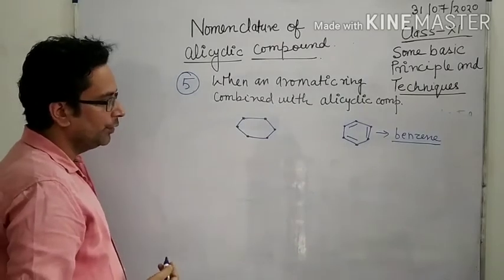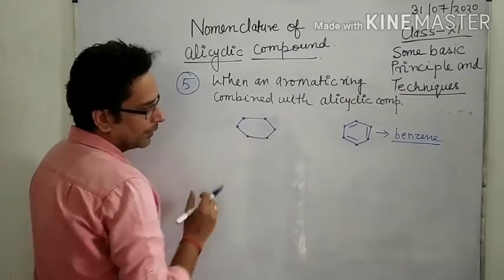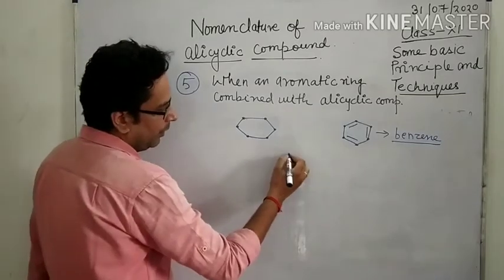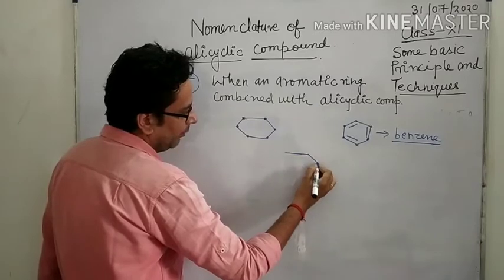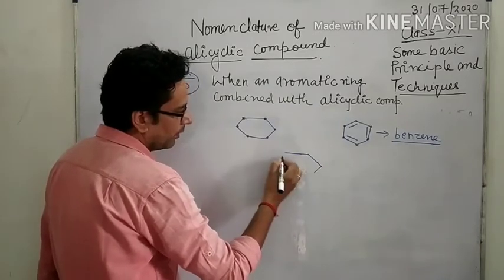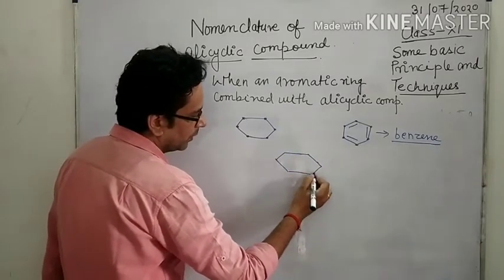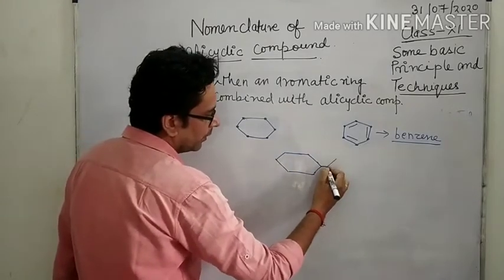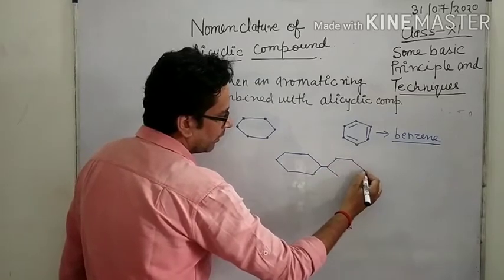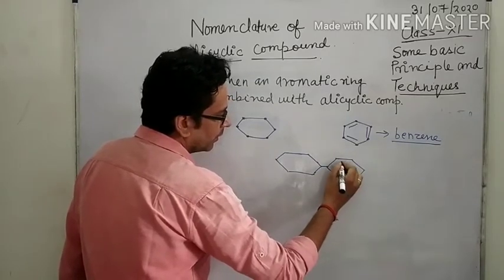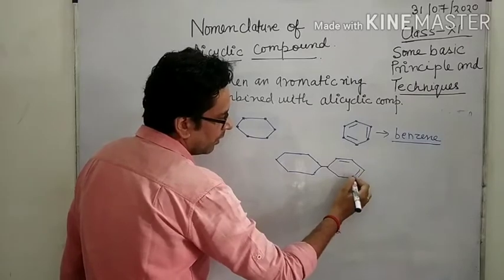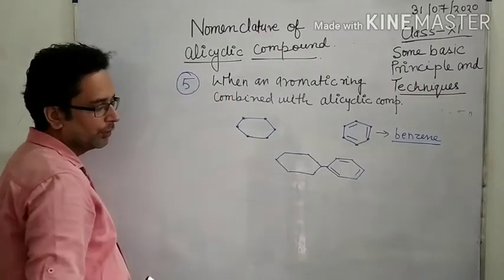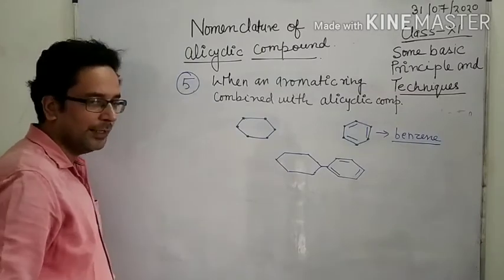Now the question is, when these two combine, how do we write the name of this compound? This is a combination of two rings.